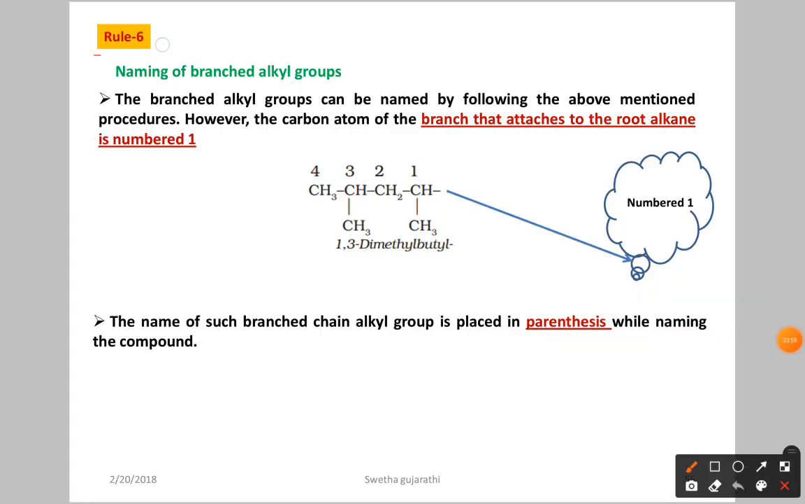Next we have rule 6. What does rule 6 mean? Naming of branched alkyl groups. Okay, let us see here. Listen carefully. This is the parent chain, the longest carbon chain. So already we discussed we have some branches.